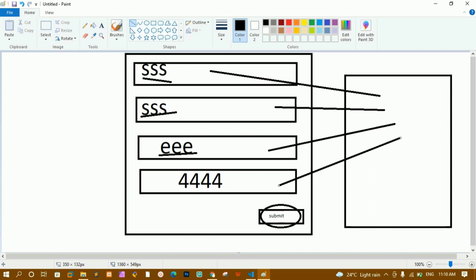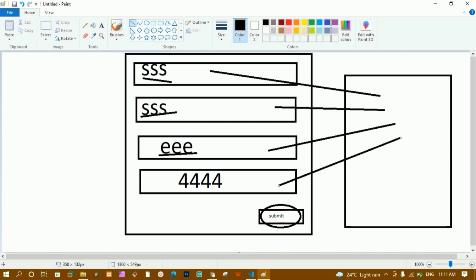This is how forms are very useful whenever you want to send any feedback, or if you want to complain about anything. If you want to contact anyone, forms are very useful in our website. If you are making a website, then at least one form you should be having in your website, so that the users visiting your website will be able to contact you. They will be able to send the issues, or they will be able to send the feedback to improve your website. So form is very useful.